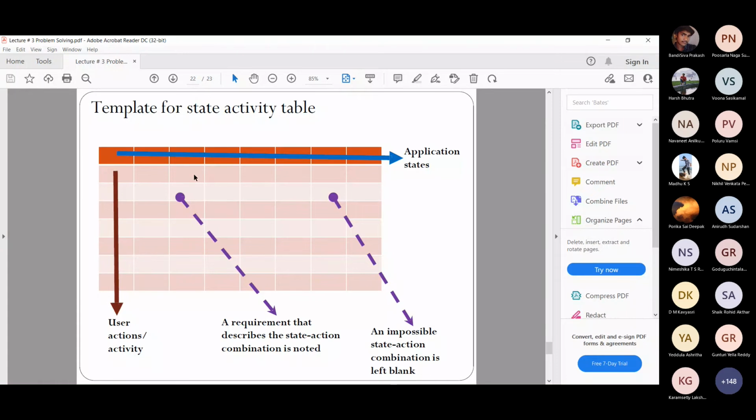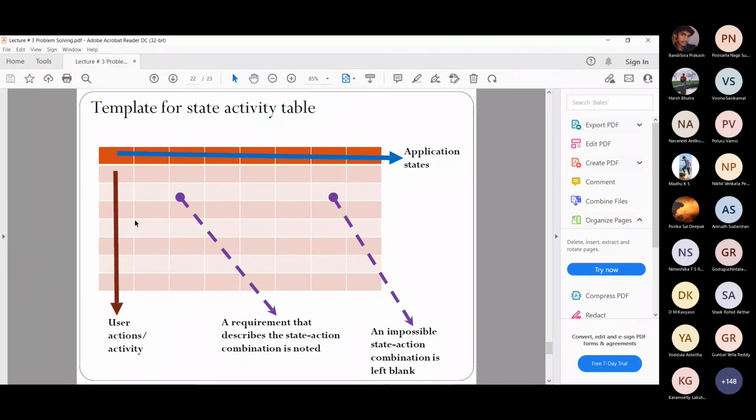Now, in this table, each requirement would be like, say, when you click the play button, if there is a play button, it should be in this particular state, say video paused.